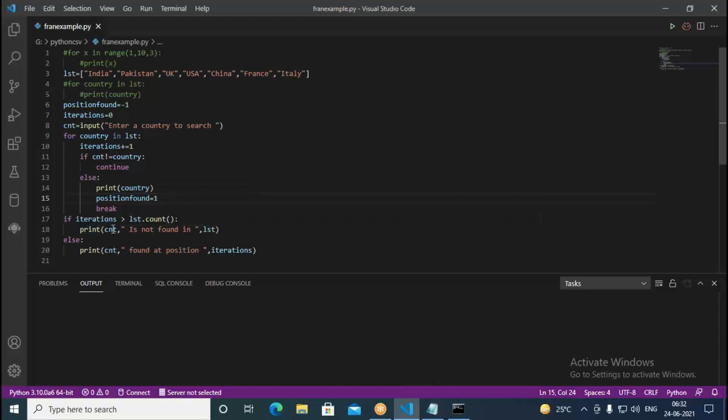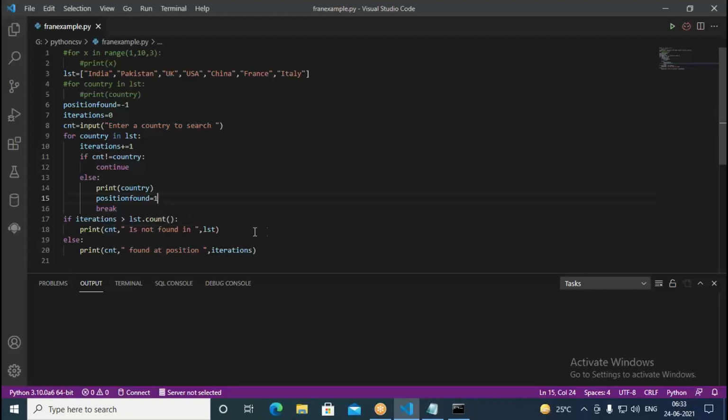Then here we write if iterations greater than lst.count. Sometimes whatever country you enter may not be in the given list. In such cases, what will happen? It simply gets incremented. Suppose you have 1, 2, 3, 4, 5, 6, 7. I have entered here Spain. So when I go with Spain, it will become 8. Initially 1 we have, 2 we have, 3 we have, like that. So it will become actually 8.